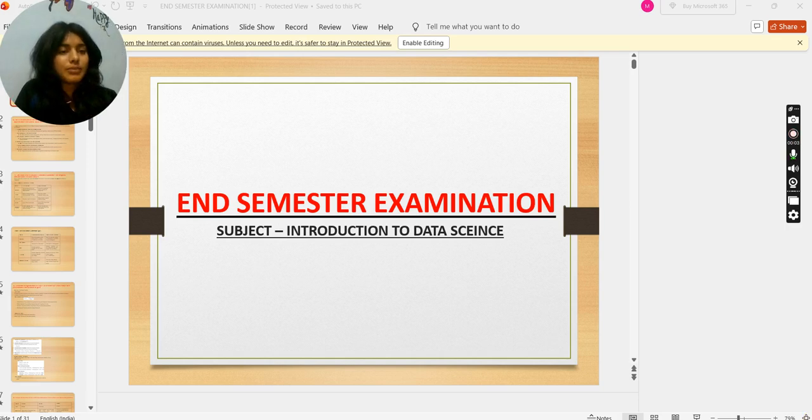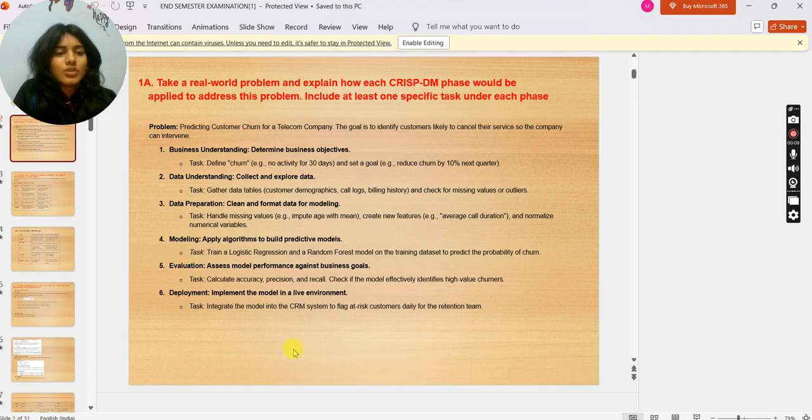End semester examination paper, subject Introduction to Data Science. We have first question: take a real world problem and explain how each CRISP-DM phase would apply to address this problem. Include at least one specific task under each phase.